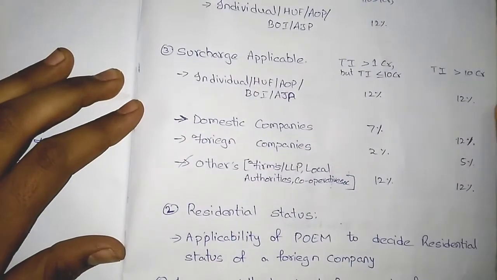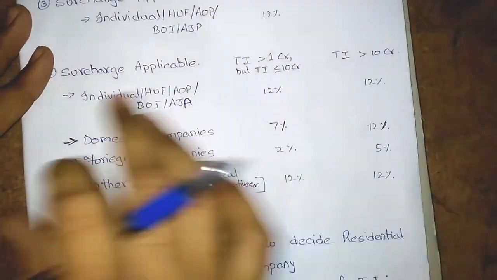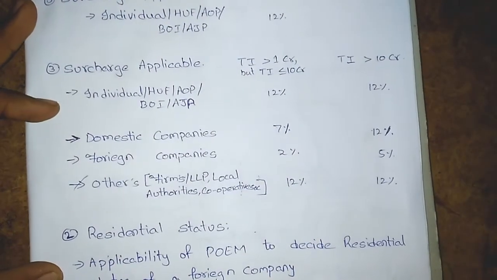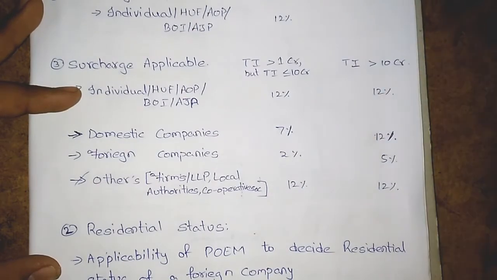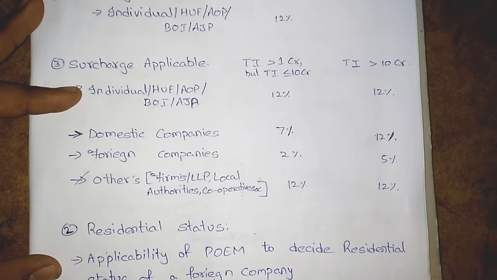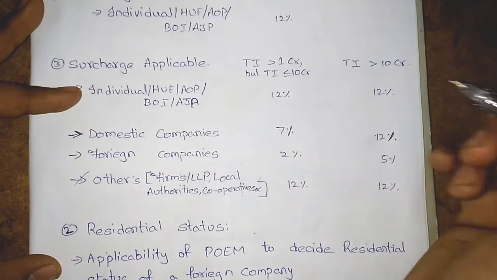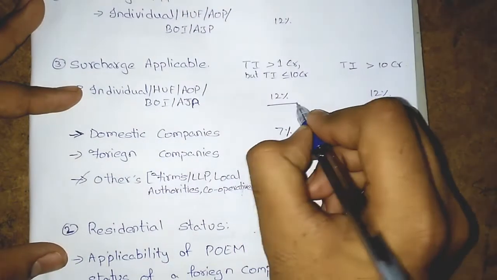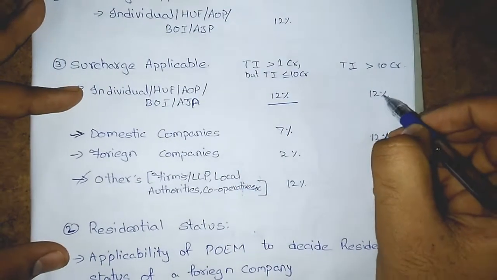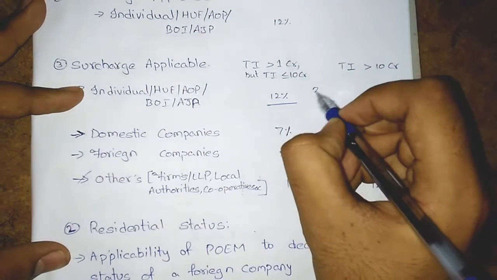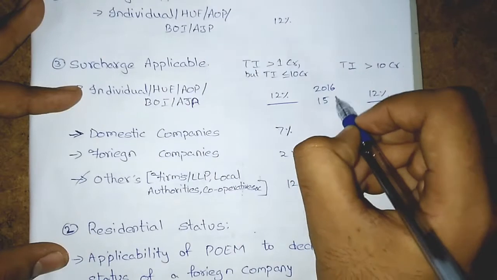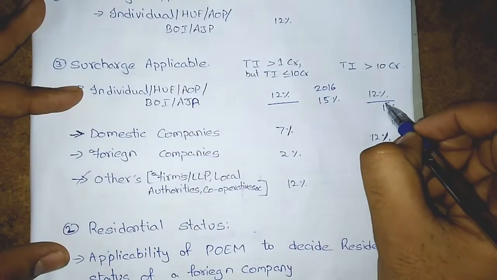The applicable surcharge has also changed a little bit. Let's have a look guys. For individuals, HUF, AOP, BOI and artificial juridical person whose total income is greater than 1 crore but less than 10 crore, previously according to the 2015 Finance Act it was 12%, and for greater than 10 crore also it was 12%, but according to the 2016 Finance Act it is 15%. Here also it is 15%.